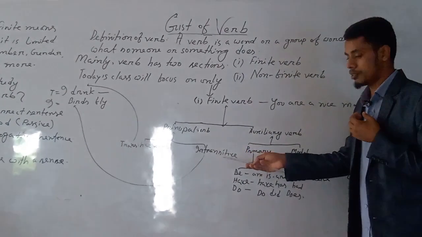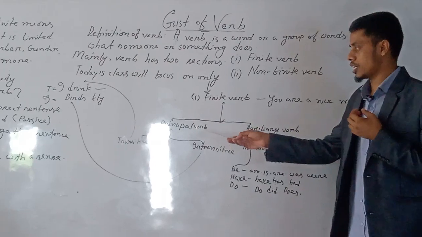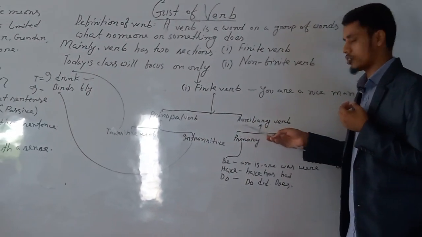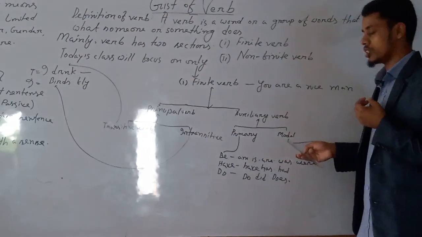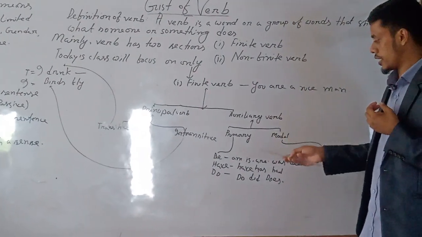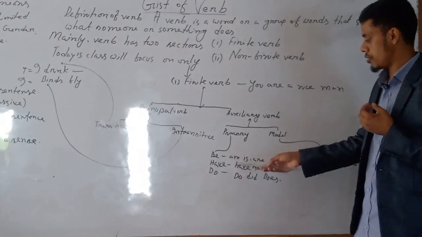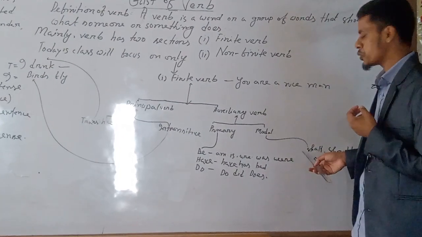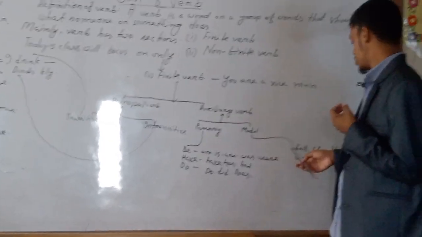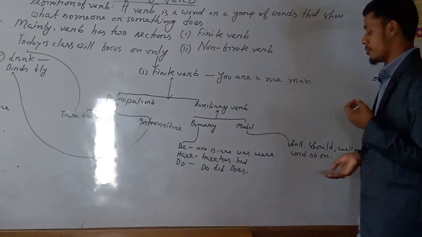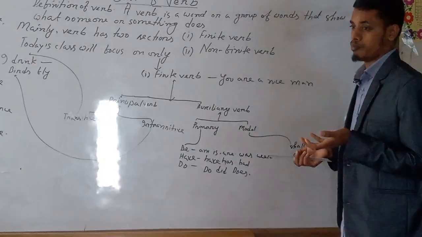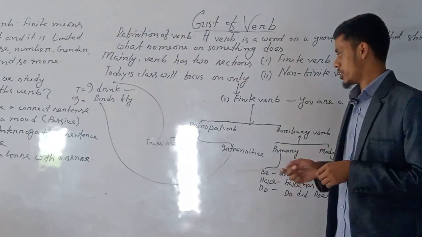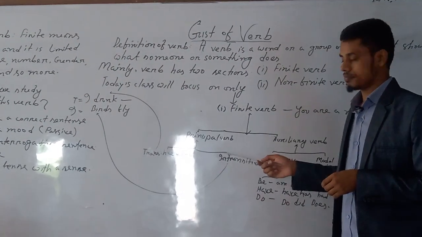Transitive verb and intransitive verb are the first segment of finite verb, principal verb. Next comes auxiliary verb, primary and modal. There are also some sections: be verb, have verb, do verb. Next comes modal. Modal verbs include should, shall, will, might, and so on. This is called modal.